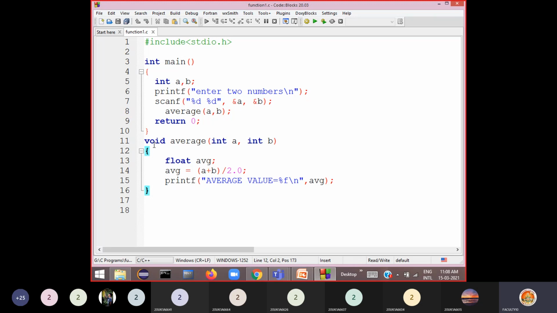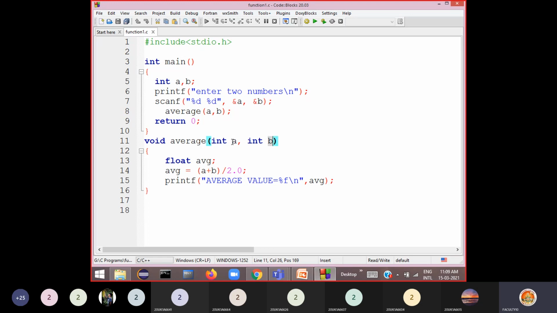Now, immediately from this point, control jumps to the function definition here. This is called the function definition. Here a and b are not variables of this function. The values present in a and b will come into this function, and the first value will be caught into the first variable here, and the second value into the second variable here.